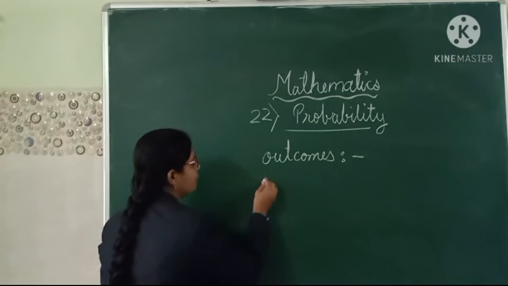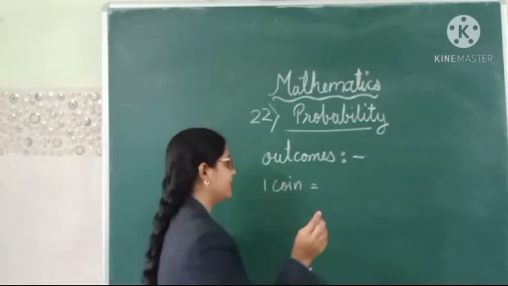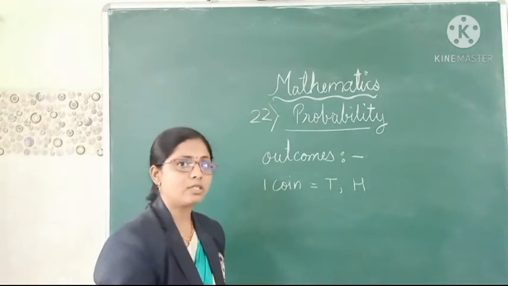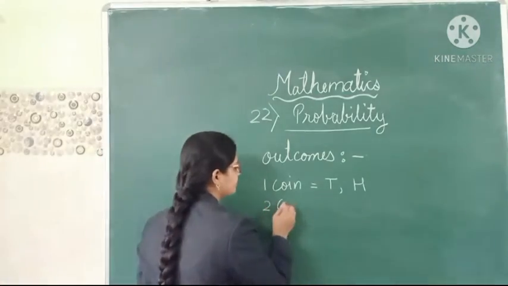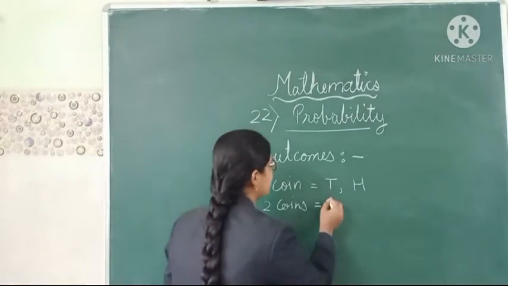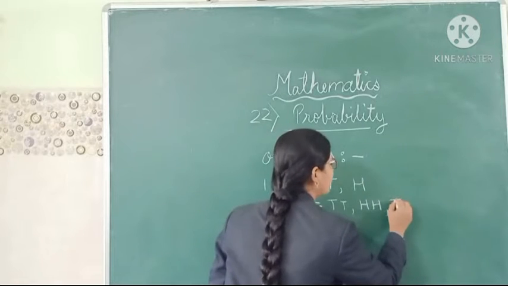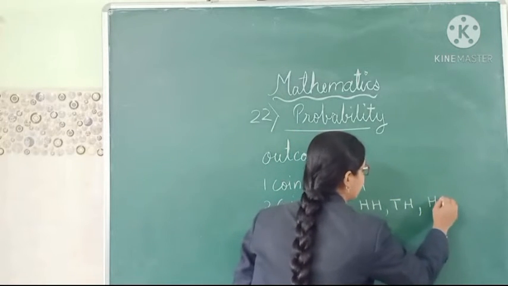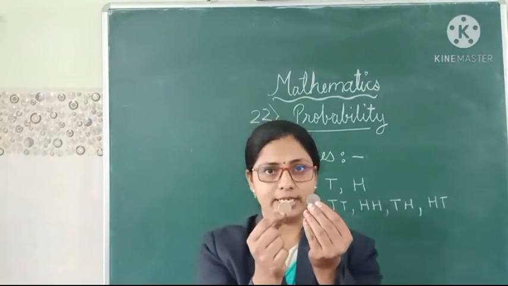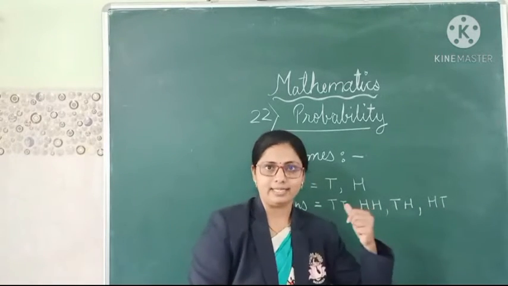If I toss both the coins, there will be the possibilities: tail-tail, tail-head, head-tail or head-head. Yes, there can be four possibilities for the two coins.